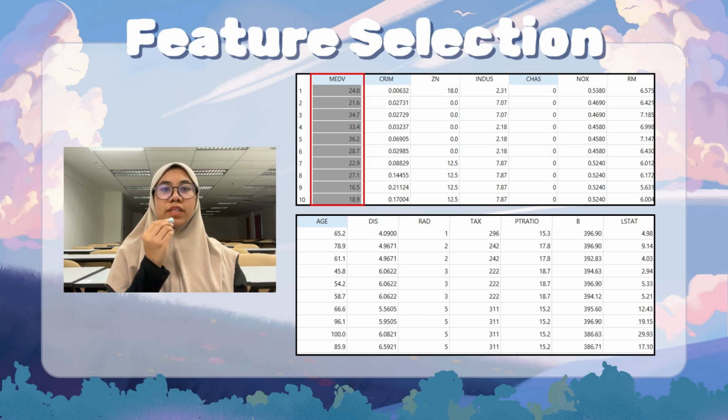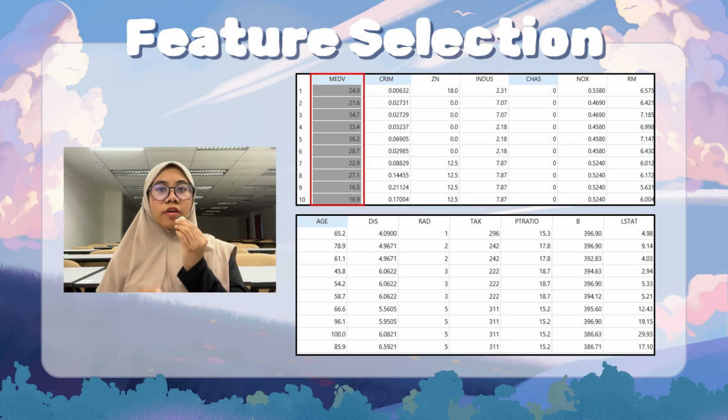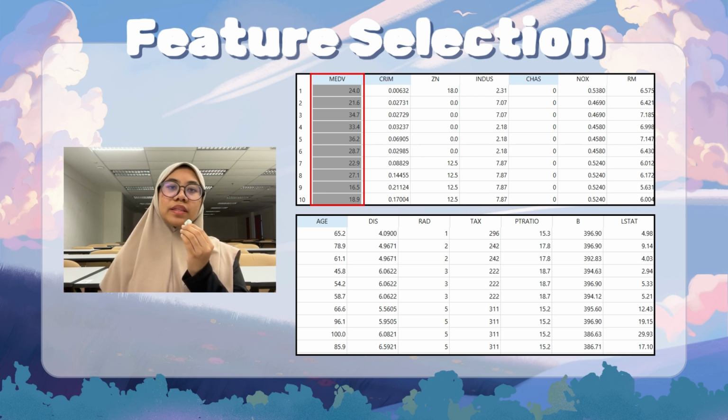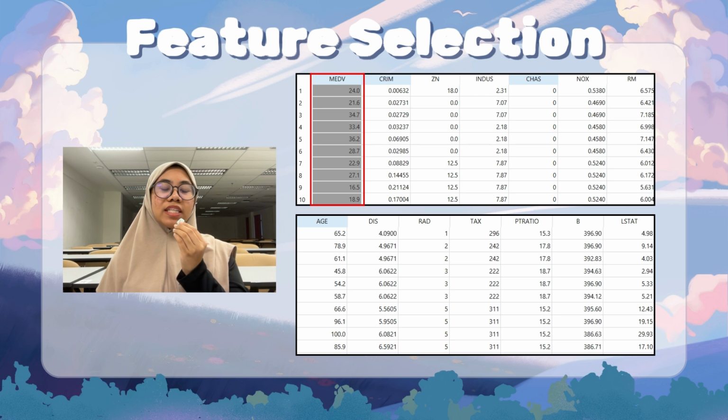There are median price of owned and lived-in homes, crime rate per capita by town, percentage of land for residential use, percentage of land for non-retail business, if the home is close to the Charles River, the measurement of nitric oxide concentration per 10 million in the air, average number of rooms, age of the housing, distance to 5 Boston employment centers, how well connected a neighborhood is to the highway, the tax rate, the educational quality measured by pupil-teacher ratio, percentage of population that identifies as black, and percentage of lower status population.